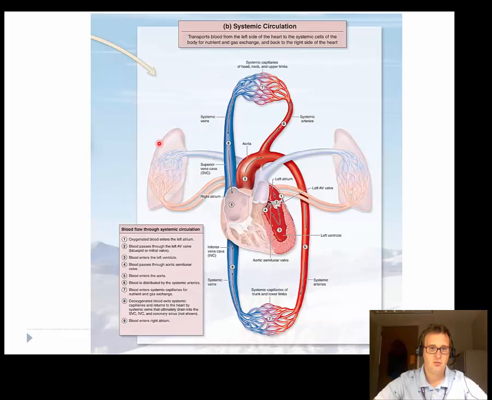This is another one. The previous one was pulmonary. This one's systemic. And so you can follow the same thing but go through the systemic branch. The systemic branch is going to start in the left atrium where it goes into the left ventricle and then out the aorta to the rest of the body and the capillaries. And then it's going to come back through the vena cava and return to the right atrium where it's going to start the pulmonary circuit.